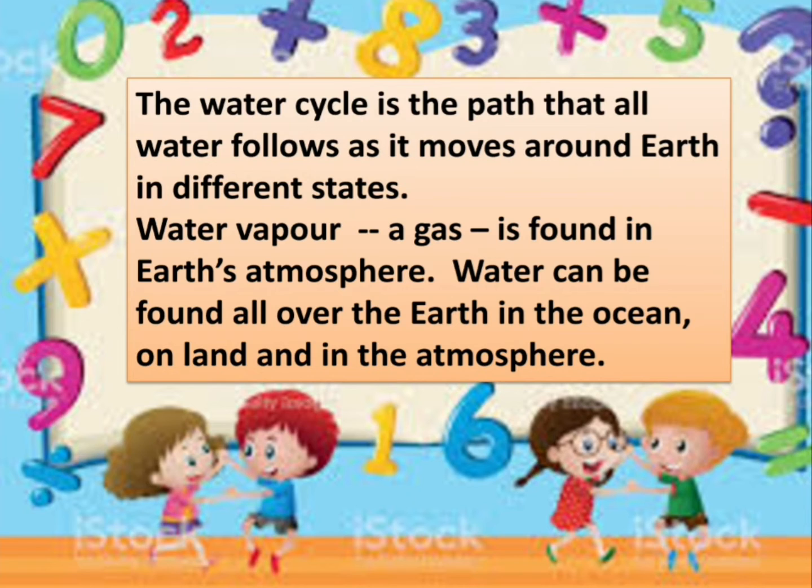The water cycle is the path that all water follows as it moves around Earth in different states. Water vapor, a gas, is found in Earth's atmosphere. Water can be found all over the earth, in the ocean, on land, and in the atmosphere also.